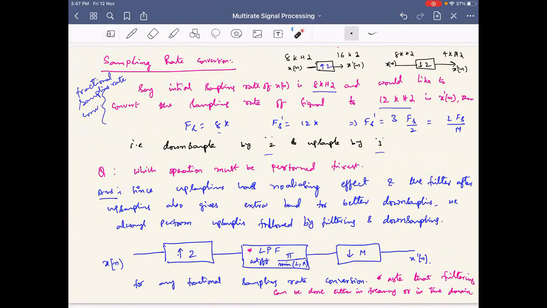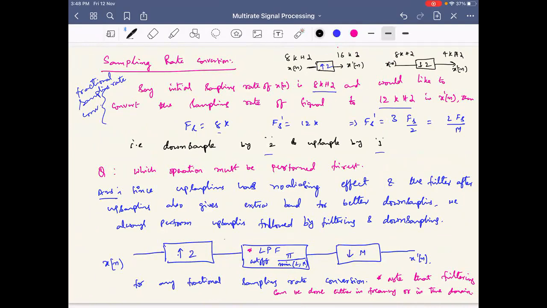Now the question is, I can do low pass filtering. Usually upsampling followed by low pass filtering is what is needed, and downsampling needs low pass filtering before it. But now I have 2 low pass filters, one after upsampling, one before downsampling. Should I apply 2 low pass filters, or is one good enough?